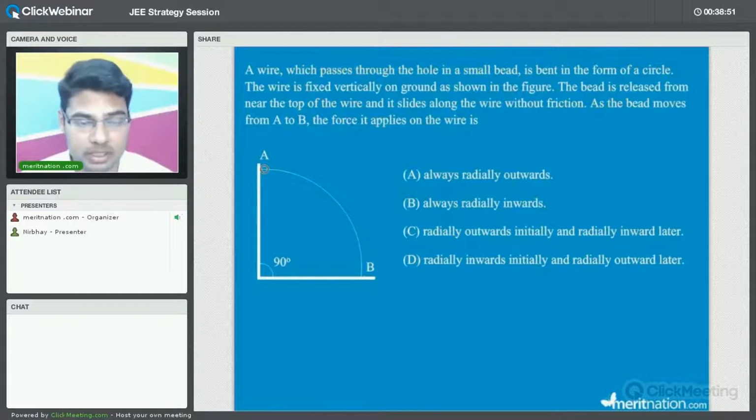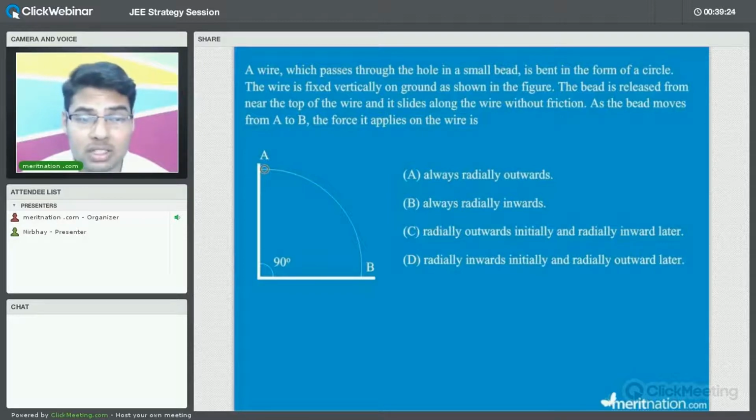So this is first of all for physics. So let us try to read the question first. A wire which passes through the hole in a small bead is bent in the form of a circle. The wire is fixed vertically on the ground as shown in the figure. The bead is released from near the top of the wire and it slides along the wire without friction. So try to read each and every word very carefully. As the bead moves from A to B, the force it applies on the wire is? You can see the options.